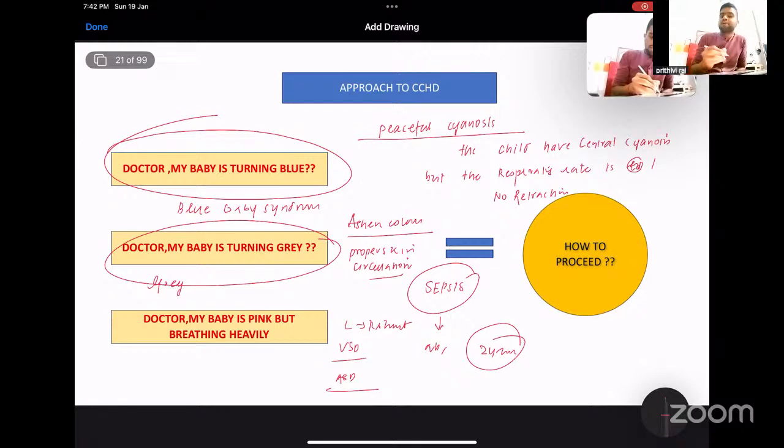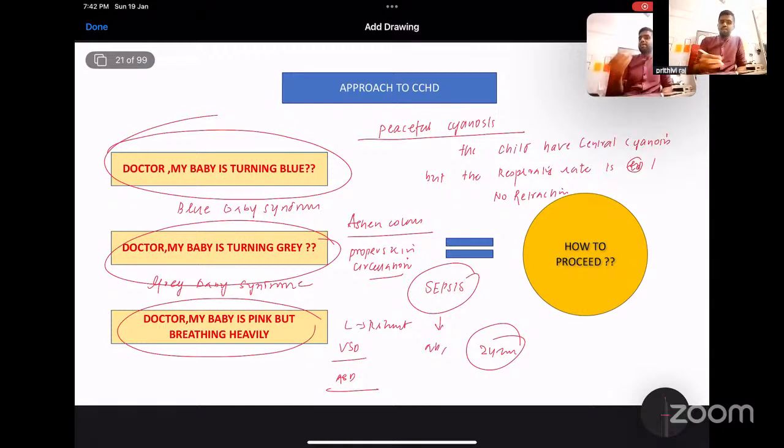That is, the baby is presenting with a shock-like presentation. After ruling out sepsis, always rule out duct-dependent systemic circulation. Doctor, my baby is pink but breathing heavily, with recurrent respiratory tract infections. This is known as pink baby syndrome. It is mostly seen in acyanotic congenital heart disease with left to right shunt.